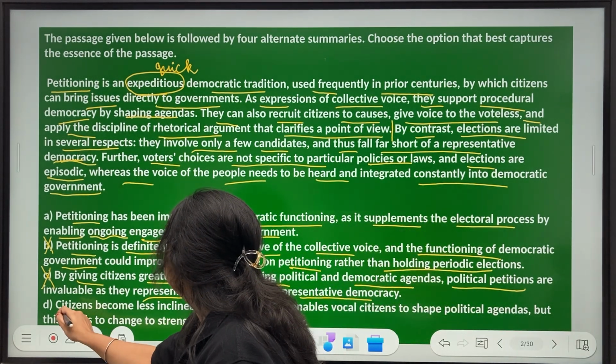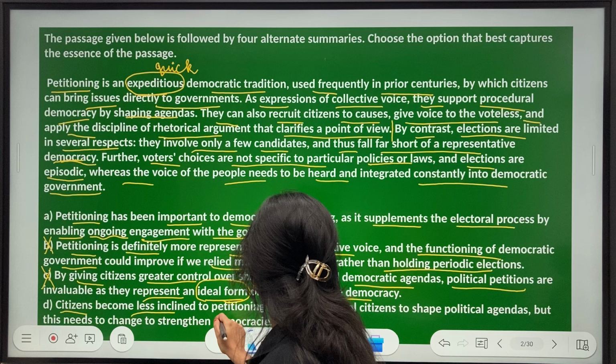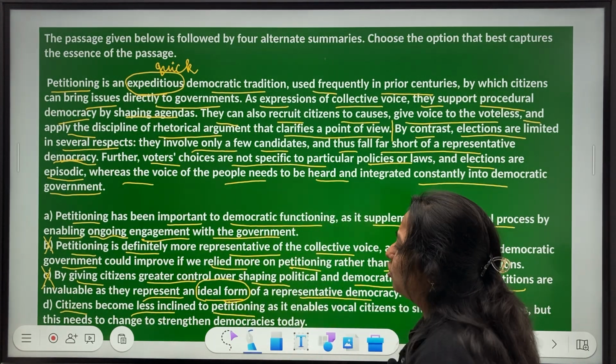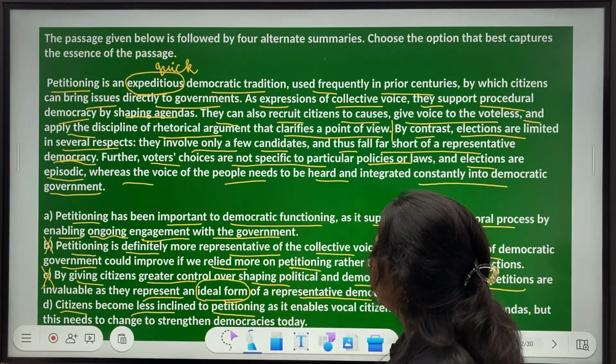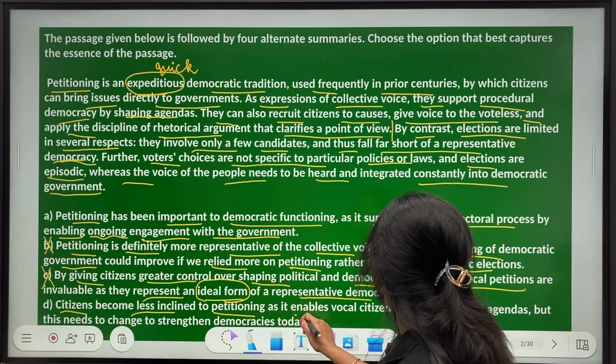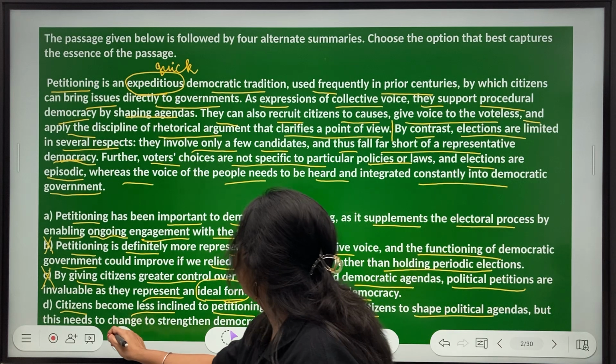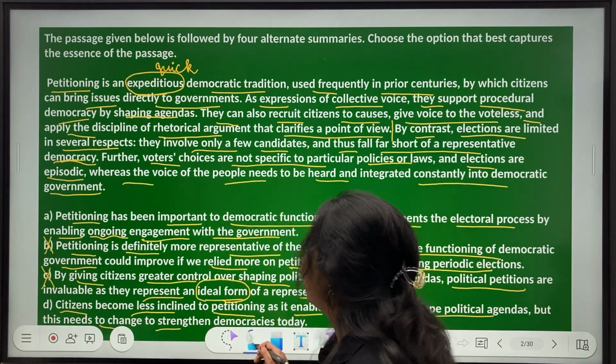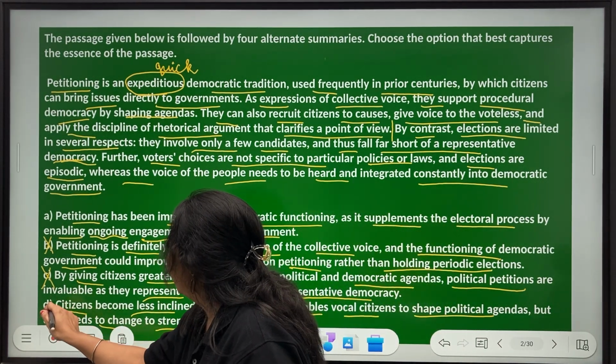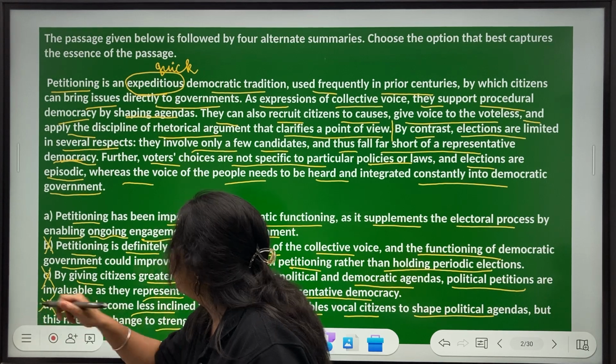Now D, citizens become less inclined to petitioning, where is this written? The first few words itself are a turn off, a red flag, as it enables vocal citizens to shape political agendas, but this needs to change to strengthen democracies today. This is straight away rejection. Yes, this should not even come into consideration in the top 2.